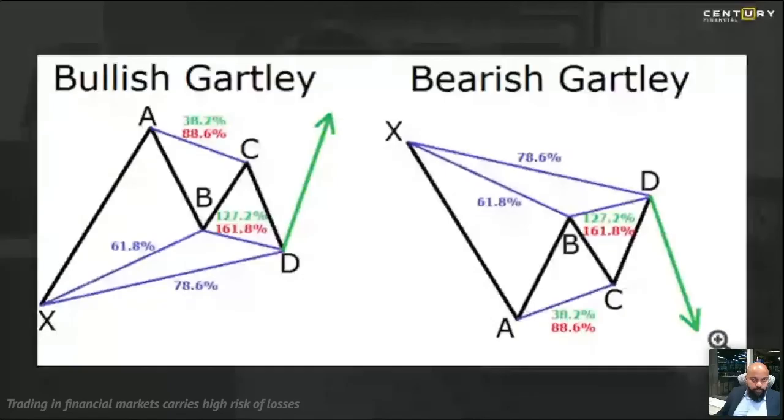Yeah. So we are looking at a bullish pattern on Twitter. So we've identified XAB once B was formed. From B, it has gone to C, that is 88.6. So we measured A to B, we got 88.6. Now, when I measure B to C, I need to get 127.2. Now, that is what we are identifying. And if it ends exactly at 127.2, the probability of the prices shooting up from here is very high. Let's go back to our screen.